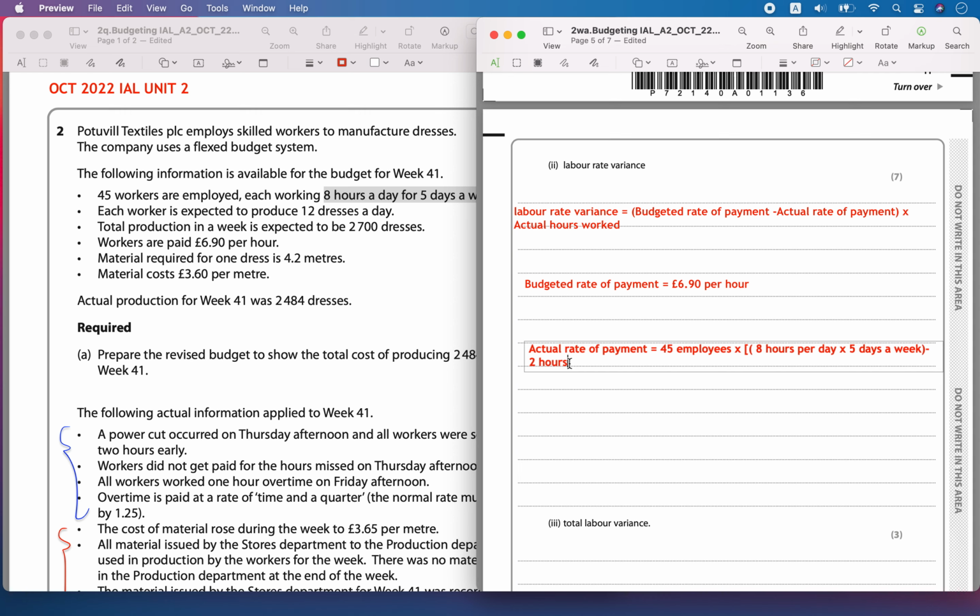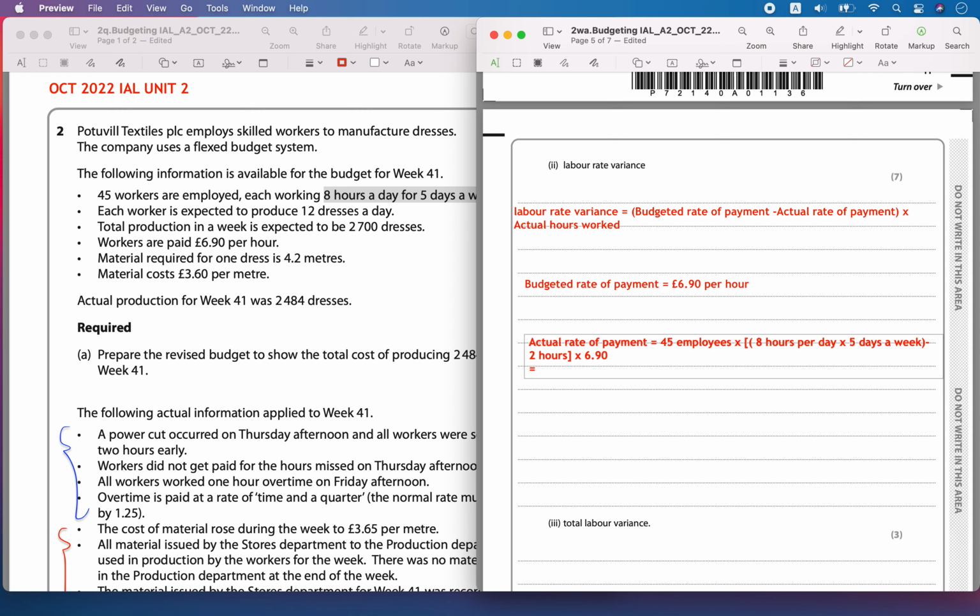They didn't work for 8 hours, they missed 2 hours. Which means instead of 40 hours they worked only 38 hours, and the rate of payment was 6.90 for those hours worked.